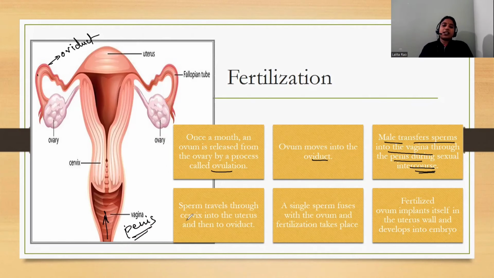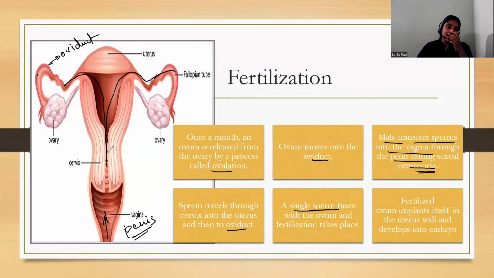So these sperms travel through the cervix. From the cervix they travel through the uterus and then from the uterus to the oviduct. It may go here, it will go here also. So wherever the ovum is, it will be able to fertilize that, because sperm doesn't know which ovary has released the ovum. So sperm travels through the cervix into the uterus, then goes to the oviduct, and then a single sperm, only one sperm.